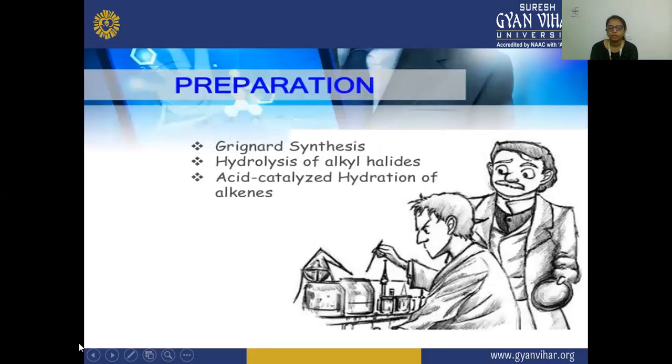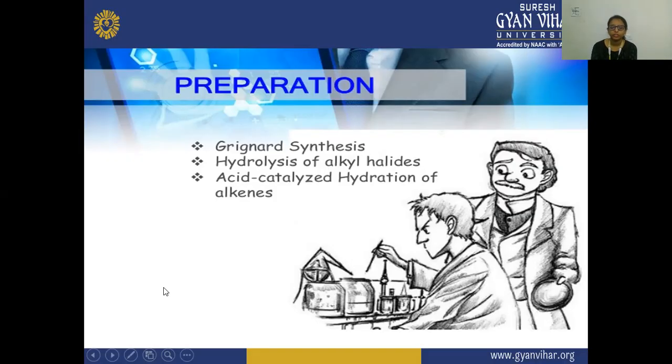So here we have studied about the alcohols, which are of three types. Alcohols are the organic compounds that are having a carbon which is attached to the alcohol, or you can say the OH group, in an alkane. And you can see here the primary, which is having the carbon atom which is directly attached to the hydroxyl group on one side, and the other side is your alkyl group. So that is your primary alcohol.